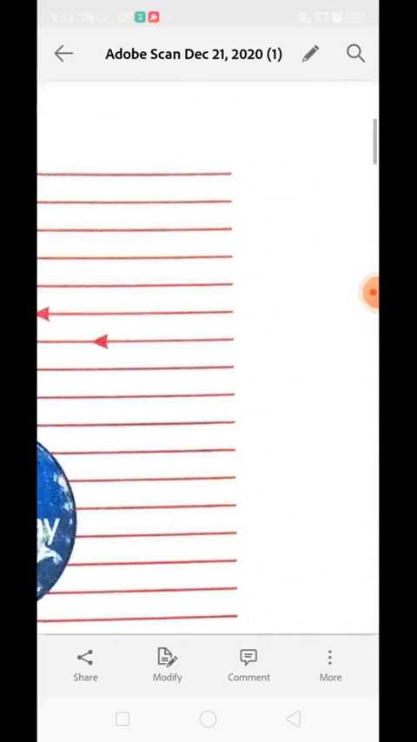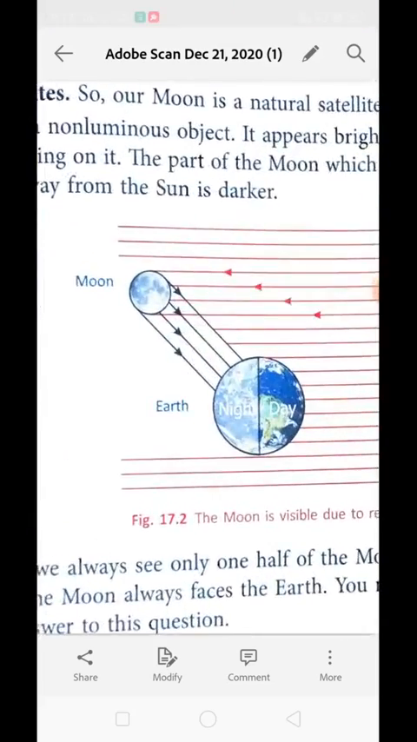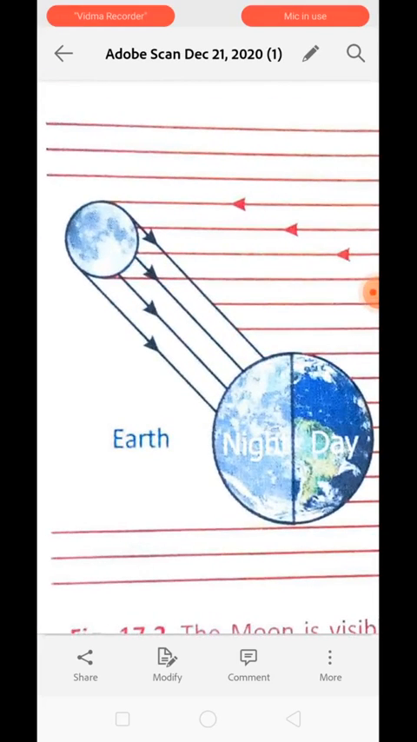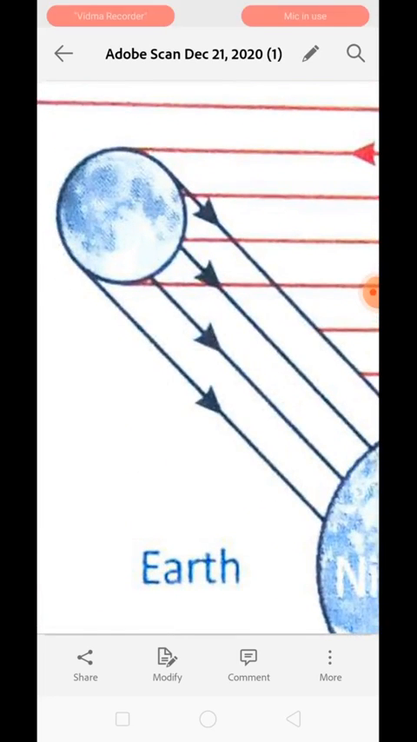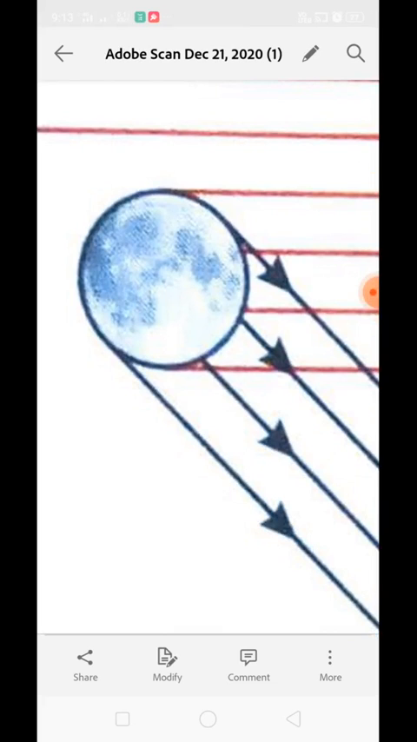See, the sunlight is falling on the moon, the moon is reflecting the light, and the reflected light is falling on the earth. You can see that we are only receiving light from the half portion of the moon. The other half is not reflecting light toward the earth. This means we are only able to see the half part of the moon which is facing the earth. Why is that? Because the moon revolves around the earth, and it is also rotating on its own axis.